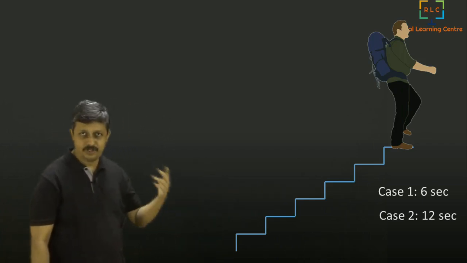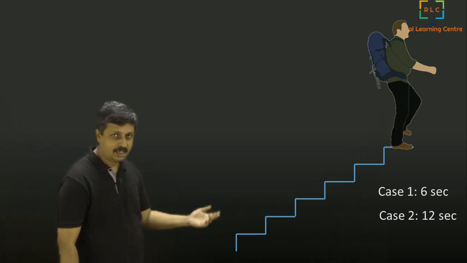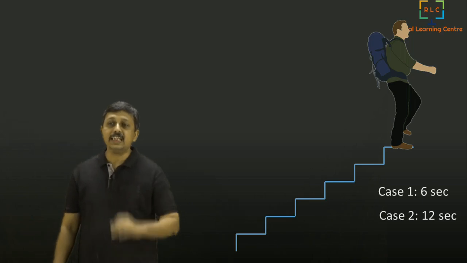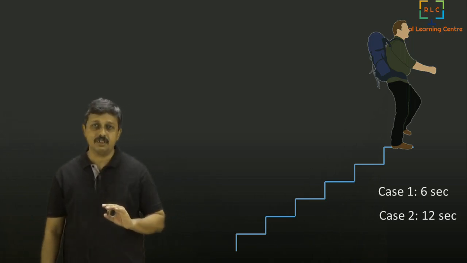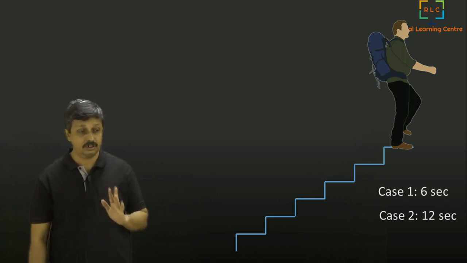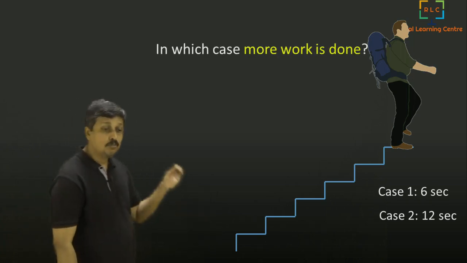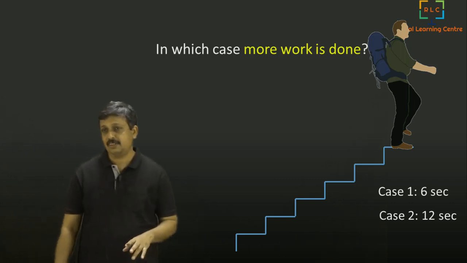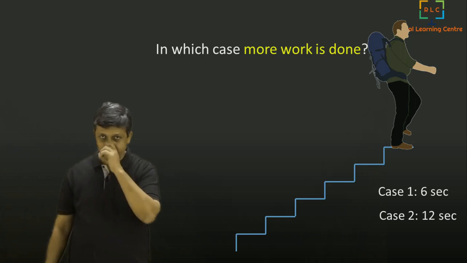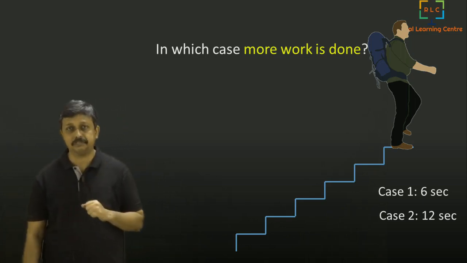Now the question is, there is case 1 where he went in 6 seconds, and the second case where he went in 12 seconds. So did he do the same amount of work or a different amount of work? That is the question. In which case is more work done? Did he do more work in case 1 or in case 2? Or was it equal?